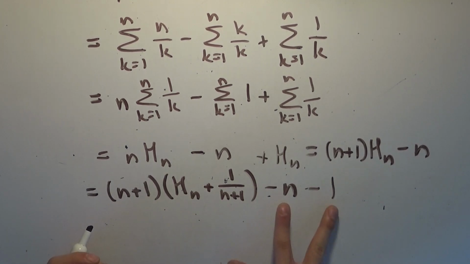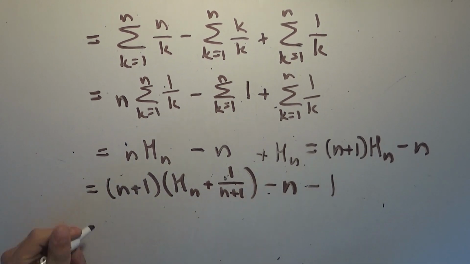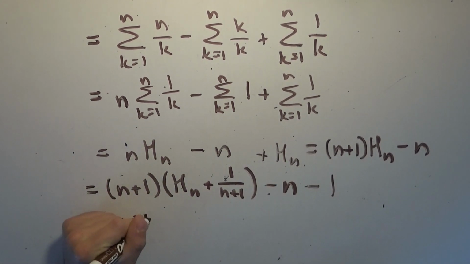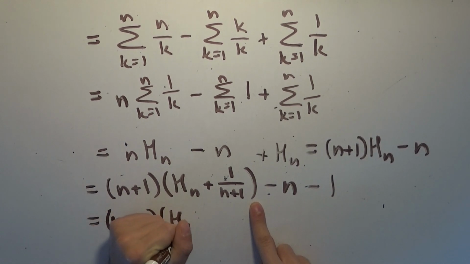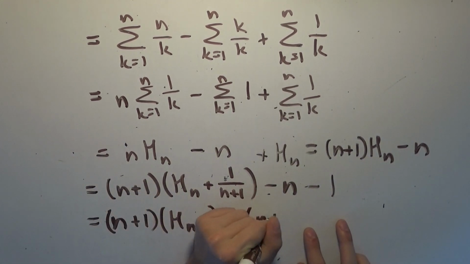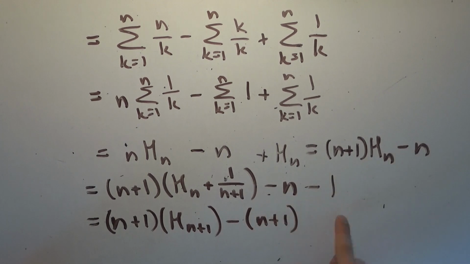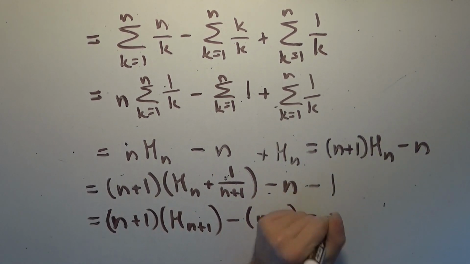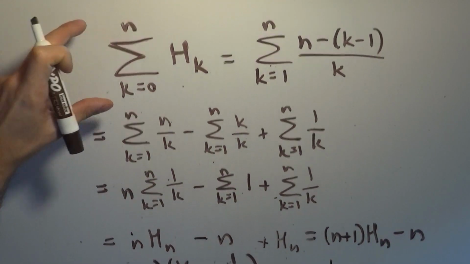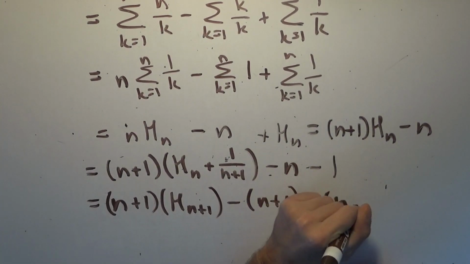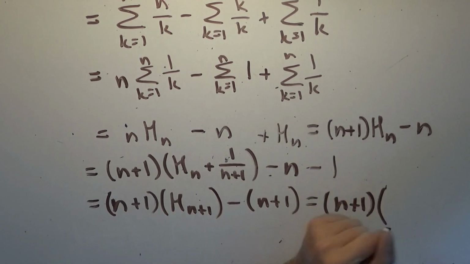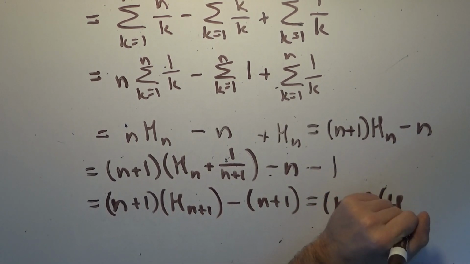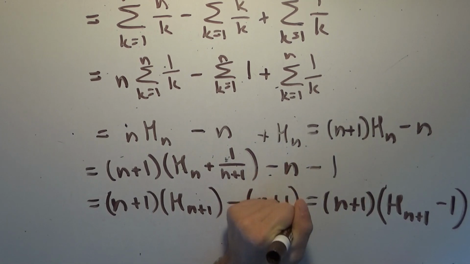And this is just negative 1 times n plus 1. So I can rewrite it like so. N plus 1 times the n plus first harmonic number minus the quantity n plus 1, right? Because this is negative n minus 1, factoring out the negative 1 gives you that. But now we have a common factor of n plus 1 in both of these things, so I can factor that out as well, and we end up with our almost pretty much final result that the sum over the first n harmonic numbers is equal to the quantity n plus 1 times the other quantity, the n plus first harmonic number, minus 1, which is quite a nice result.